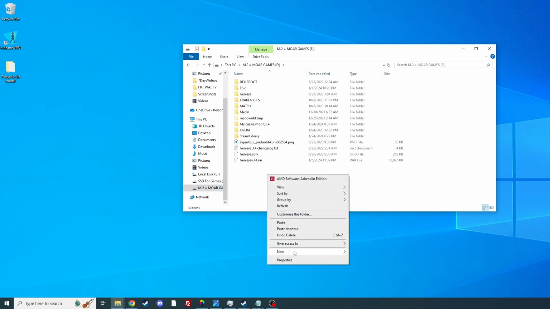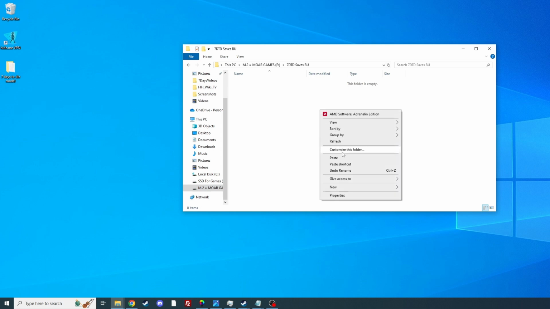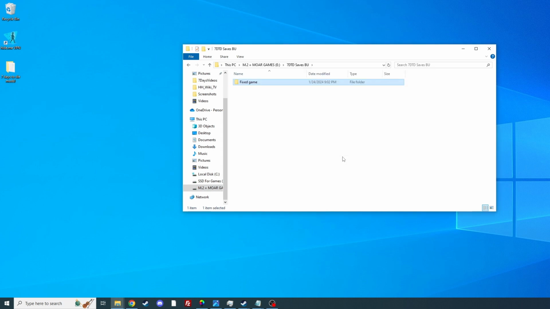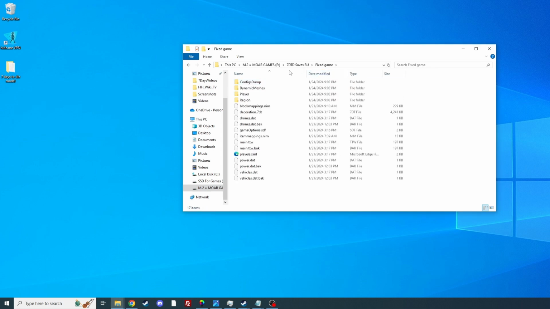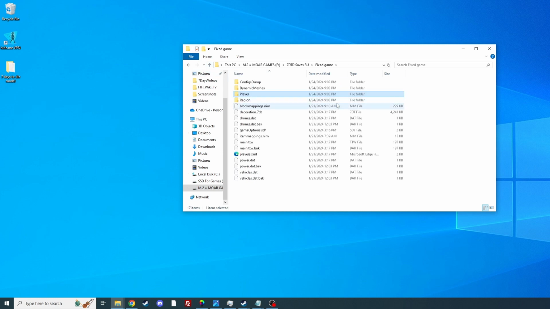From here on out, you can make your own folder, call it 7 Days to Die Saves Backup. Alright, enter, hit paste, and that is our full-on save. And let's say mine gets corrupted, now we have a backup. So I can always return to this save. Yes, I might lose stuff, but it's better than having the whole save lost.